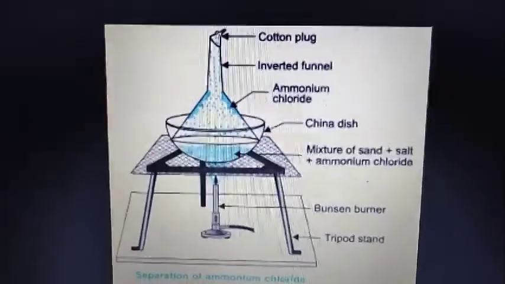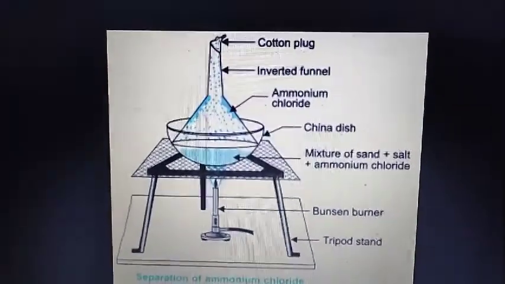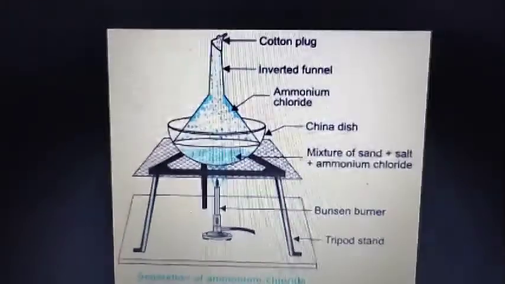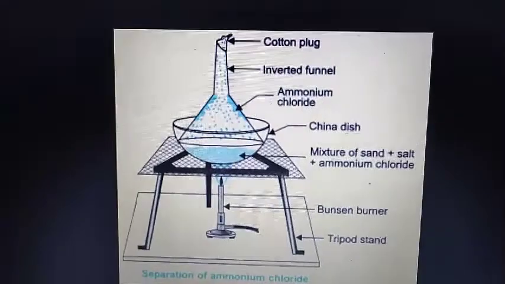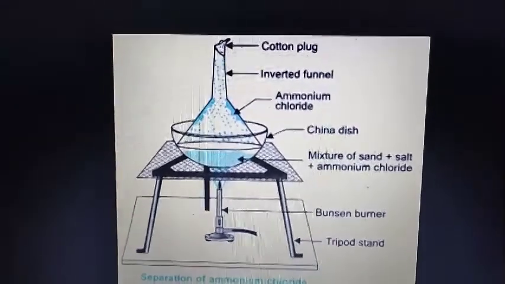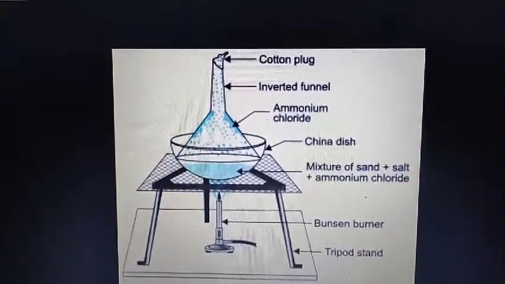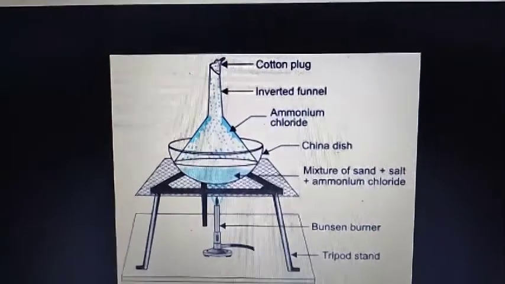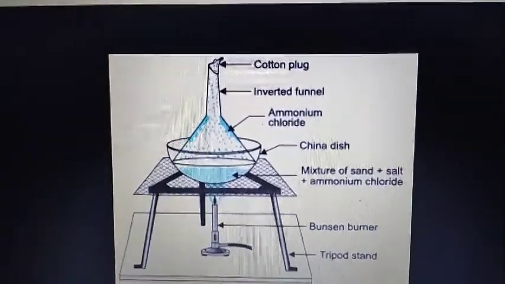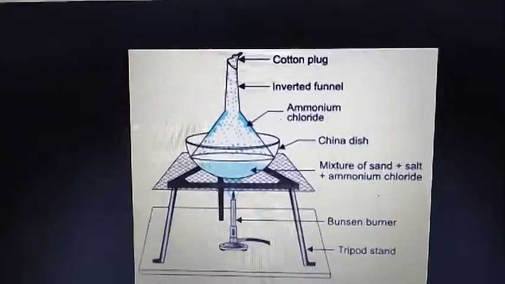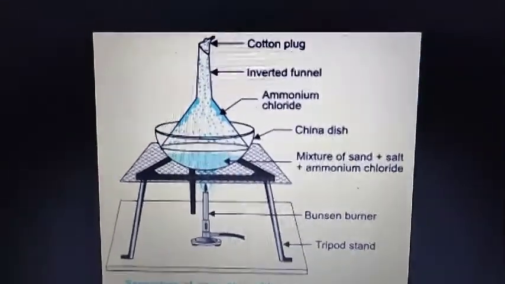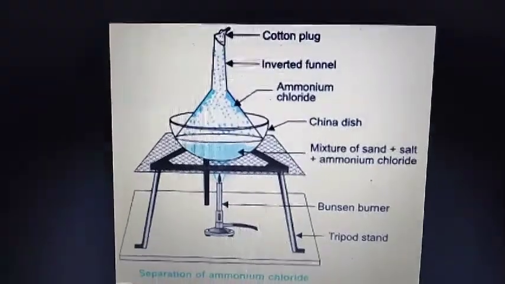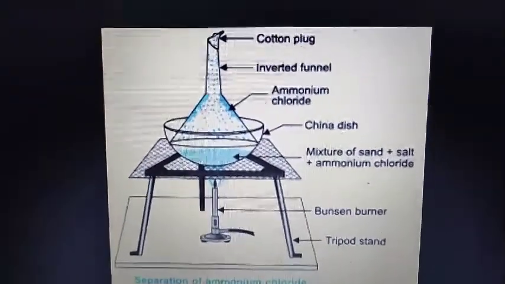Then you have to take a funnel, invert it, and fix it over the china dish, and then put a cotton plug in the top of the inverted funnel so that no gas escapes from it. Then you have to supply heat from the burner.